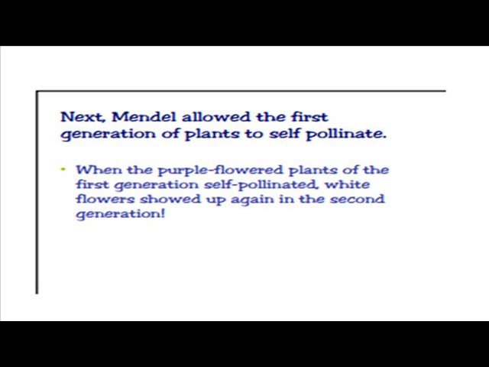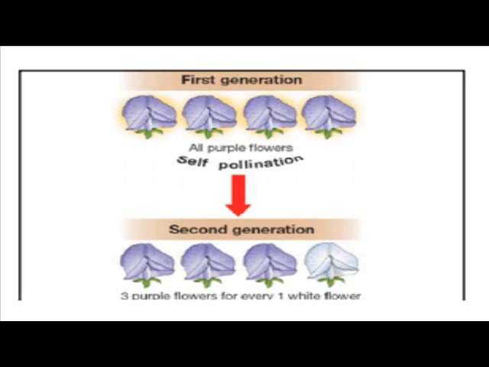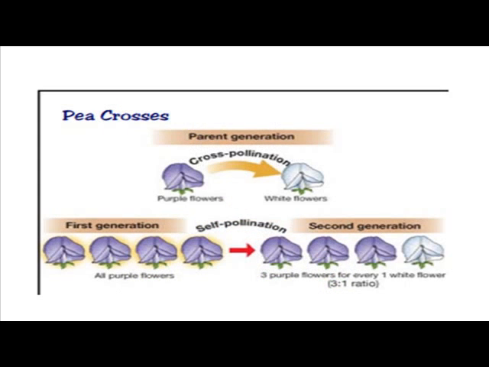Next, Mendel allowed the first generation of plants to self-pollinate. When the purple-flowered plants of the first generation self-pollinated, white flowers showed up again in the second generation. First generation, all purple flowers. Then they self-pollinate. Second generation, 3 purple flowers for every 1 white flower. The parent generation had cross-pollination. The first generation had all purple flowers. Then there was self-pollination, and in the second generation, 3 purples to 1 white were recorded.